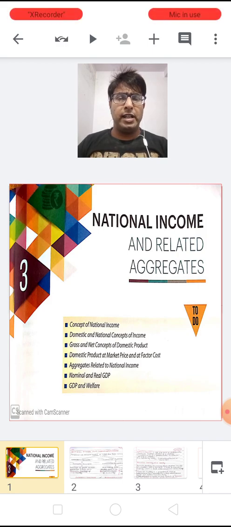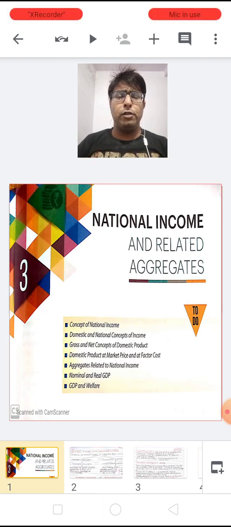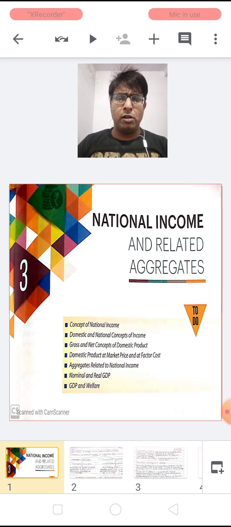I have already explained to you that households are the owners of the factors of production, and they are giving their factor services to the firm, and on behalf of their factor services the firm is making them factor payment. So from the firm's point of view, all these factors income, the compensation of employees, rent, interest and profit, are known as the factors payment. But from the household's point of view, these are known as the factors income.